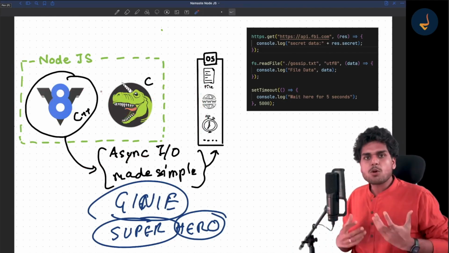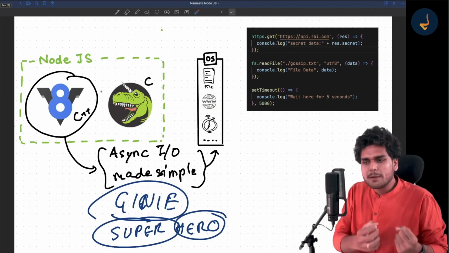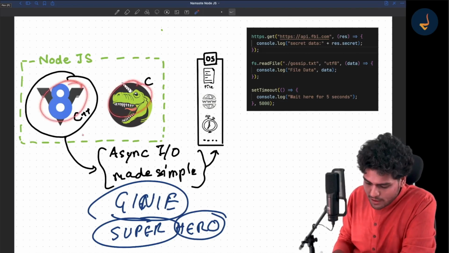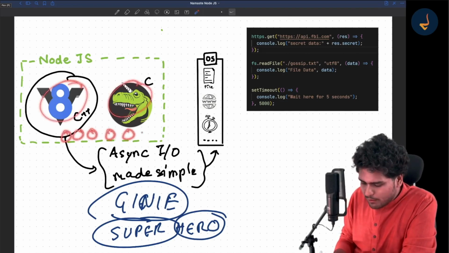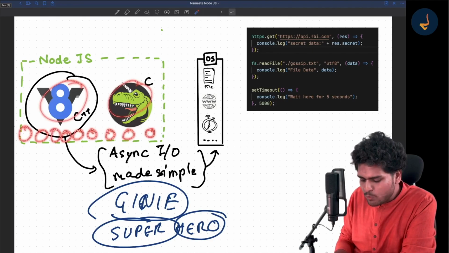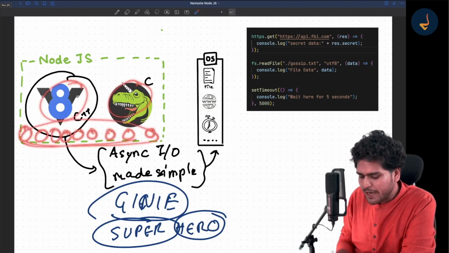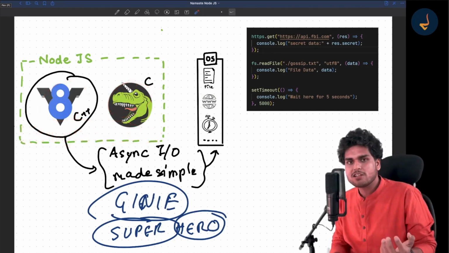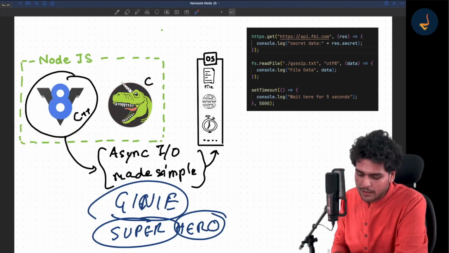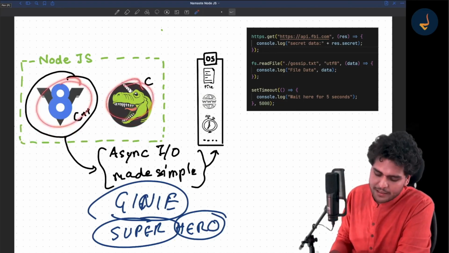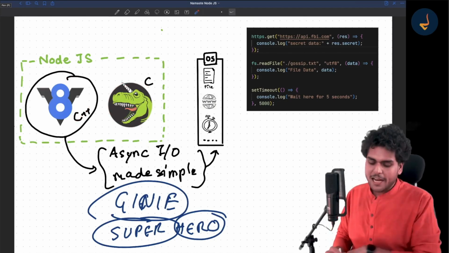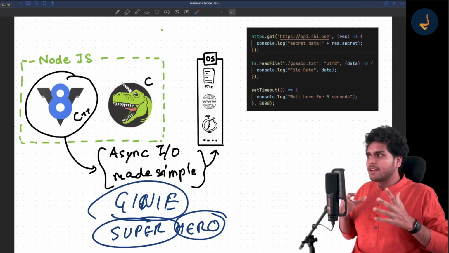And not just these components, Node.js has a lot of other core modules and dependencies. Don't think that these two are the only heroes, but there are a lot more libraries working behind the scenes inside Node.js. I have not put those libraries inside this diagram, but that does not mean they don't deserve attention. They also are very, very important. But two major things are the V8 engine and libuv inside Node.js. So now let me not spend more time over here.